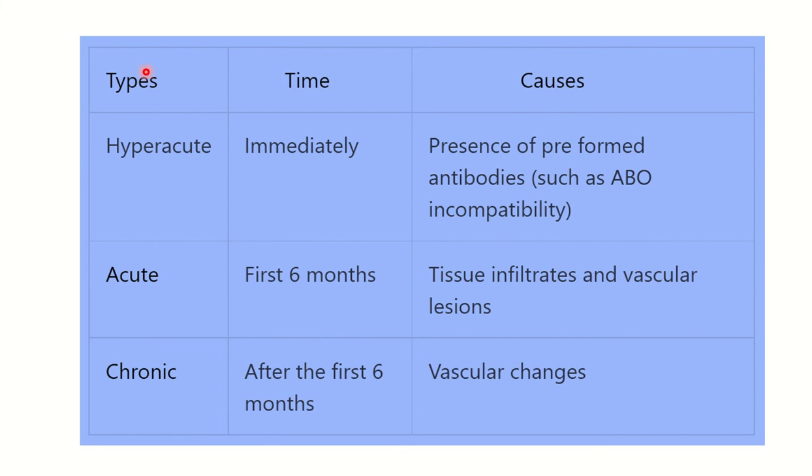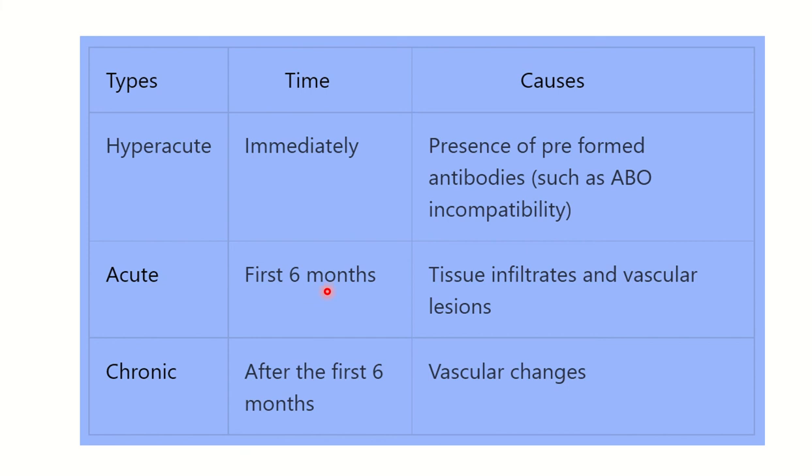So here we can see graft rejection. There are hyperacute, acute, and chronic. Hyperacute occurs immediately, due to the presence of preformed antibodies such as ABO incompatibility and other incompatibility, in which an antigen antibody reaction occurs and graft rejection occurs. So hyperacute occurs immediately during the operation, on the operation table, or within a very short time of the operation. The second one is acute rejection.